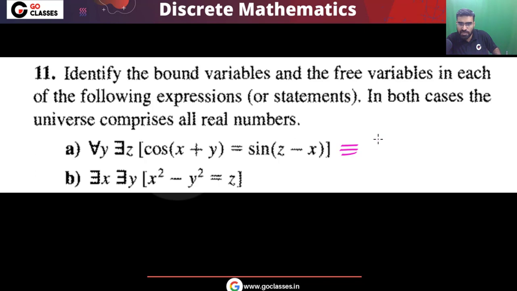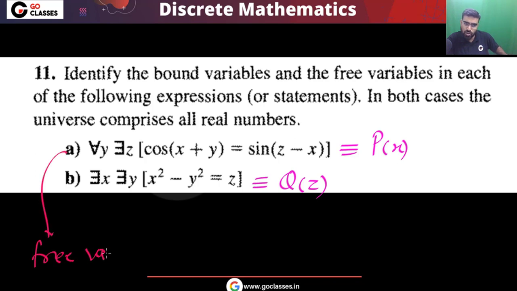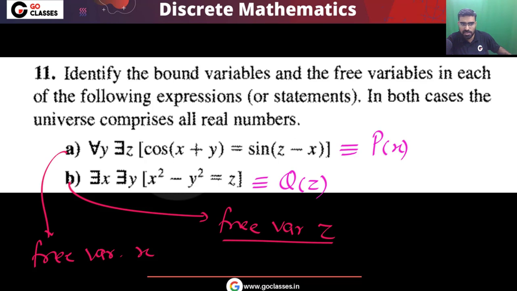So in this option A, there is a free variable x, so you can write this as a predicate over variable x. And in this option B, there is a free variable z, so you can write this as a predicate over variable z. In the first one, this y and this z are bound variables, and in this second one, this x comma y are bound variables. So very simple, this question.